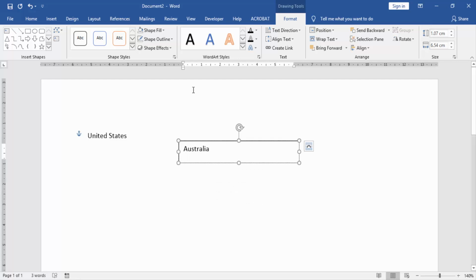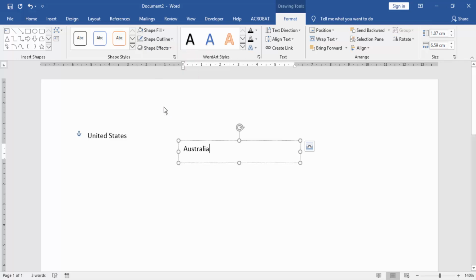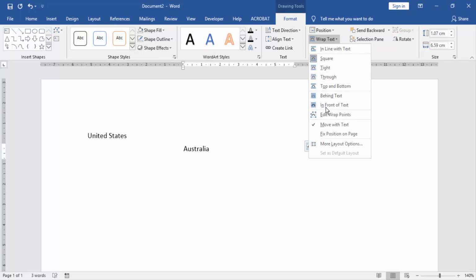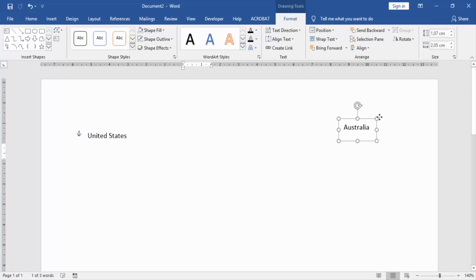Then we click shape outline and select no outline. Then we click wrap text and select in front of text. Then we move the text box to the right.